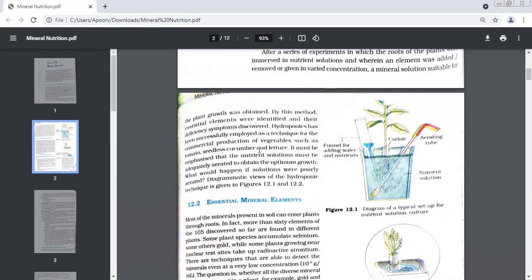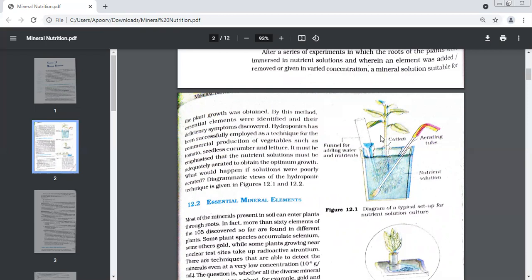Hydroponics is very successfully being used today for producing vegetables such as tomatoes, cucumbers, and lettuces. But remember that the nutrient solution must be aerated. It should always contain air. Otherwise, the plants will not grow in hydroponics. Without soil, it can work, but aeration has to be there. What will happen if the solutions are poorly aerated? The plant will not be able to breathe, so it will not be able to grow.